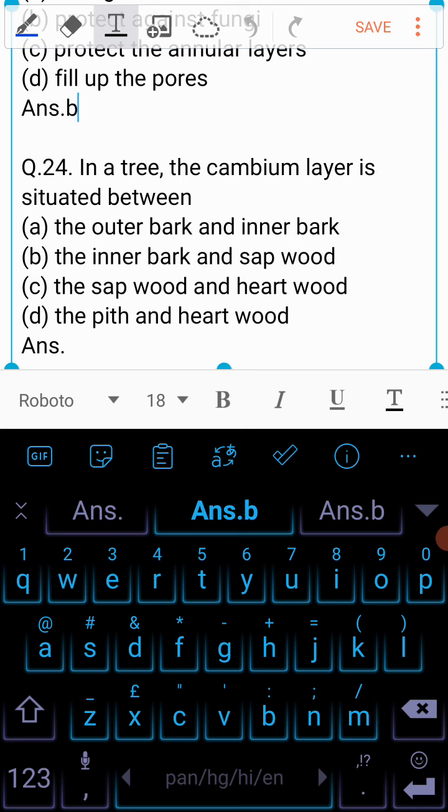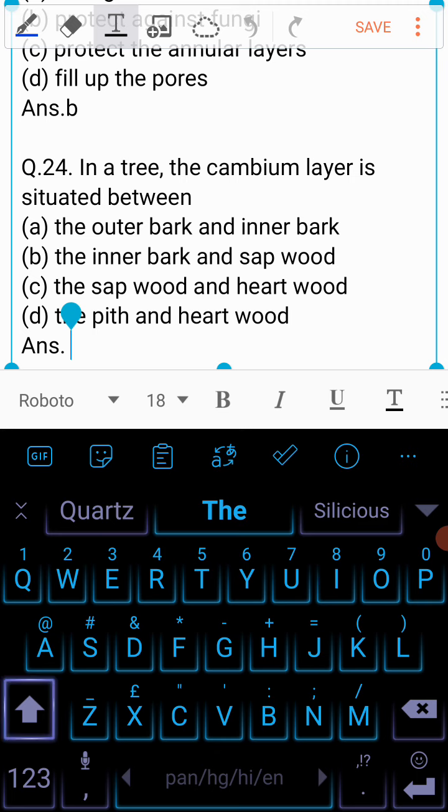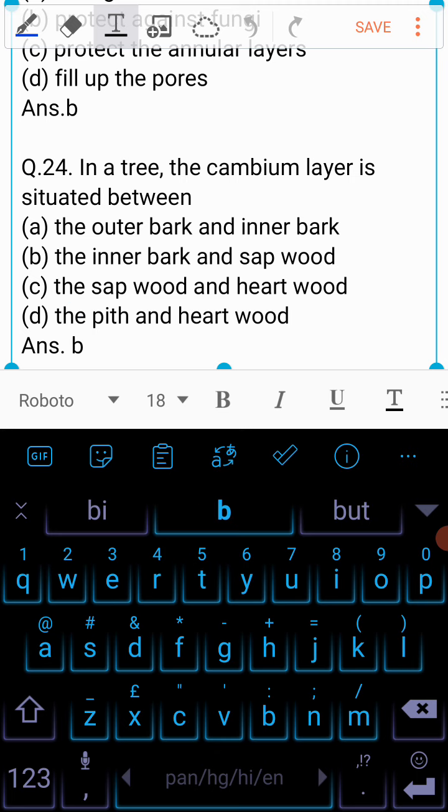Now the question number 24 is in a tree the cambium layer is situated between A. The outer bark and inner bark, B. The inner bark and sapwood, C. The sapwood and heartwood, or D. The pith and heartwood? And the answer to this question is B. The cambium layer is situated between inner bark and sapwood.